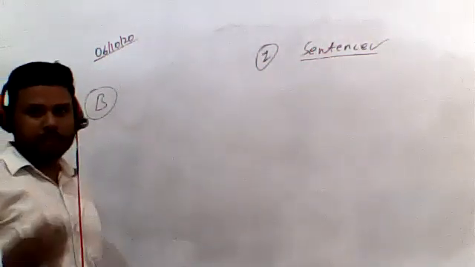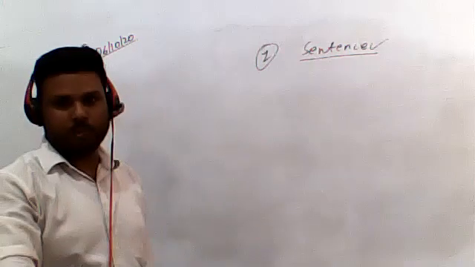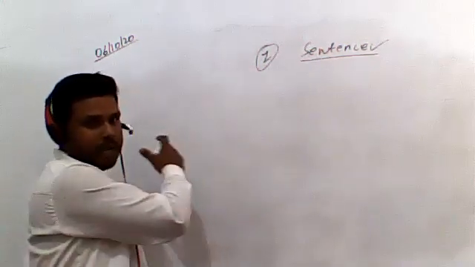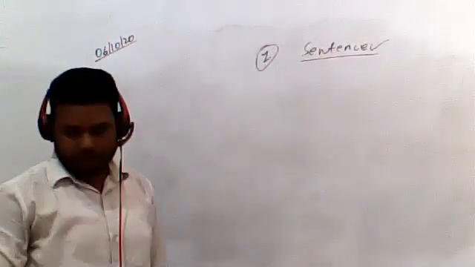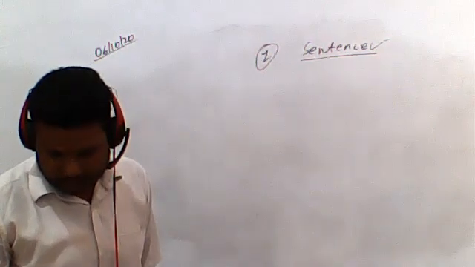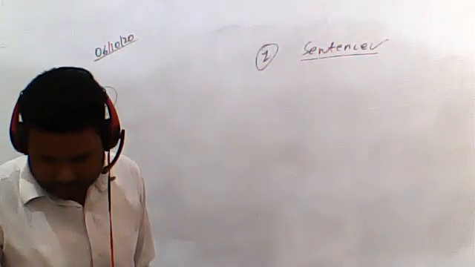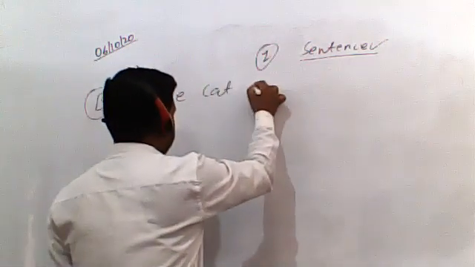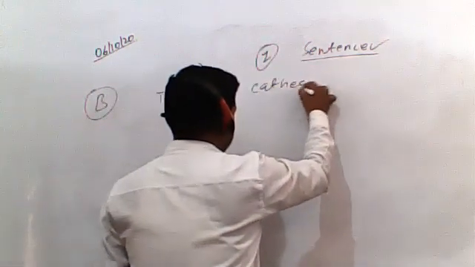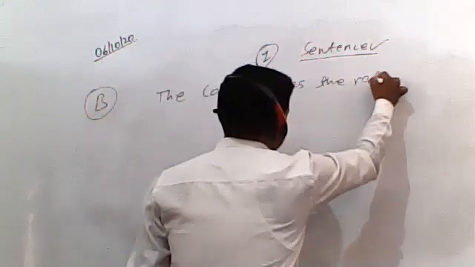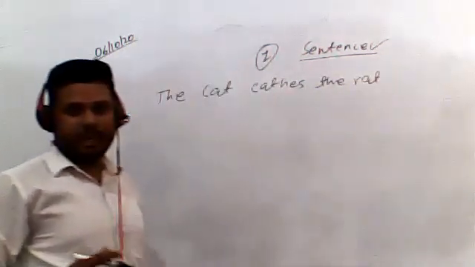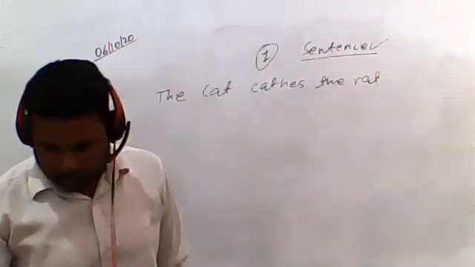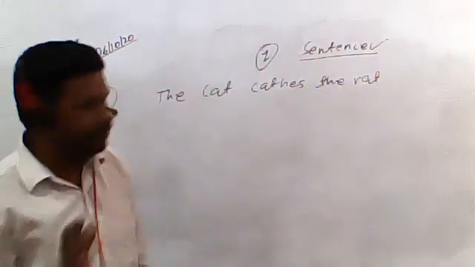For example, those who have the book, they can see in the book, and those who don't have, for them I am going to write the sentence on the board. The first sentence is, the cat catches the rat. So this is the sentence given in this exercise, and what we need to do, we need to pick out the subject and predicate from the following sentences.